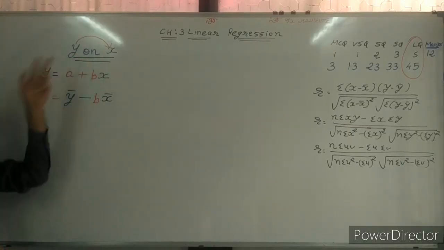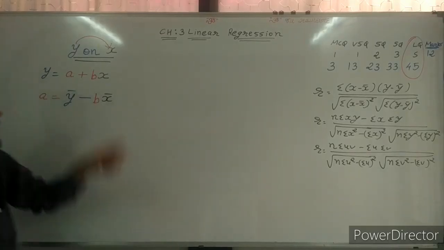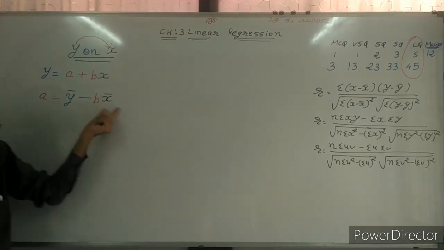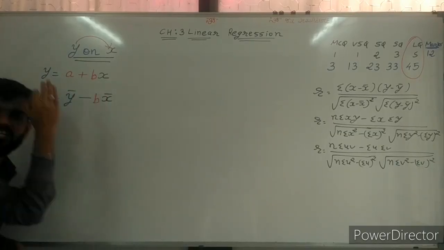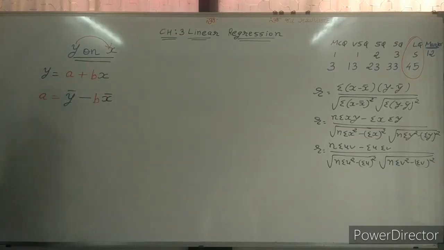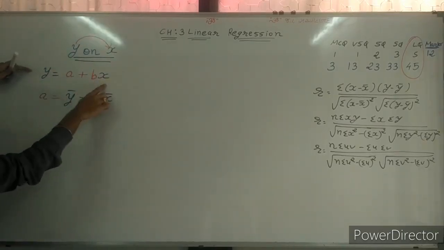Suppose x depends on y is given, then it is not in your syllabus, but just think, x depends on y, then x bar minus b y bar, and here x is equal to a plus b y. But in this chapter, in your syllabus, only y on x is there, so y depends on x: y is equal to a plus bx.